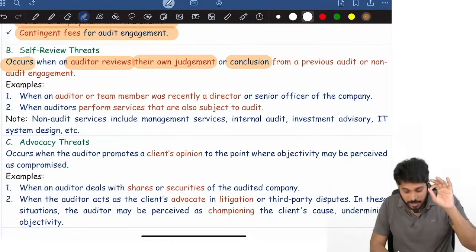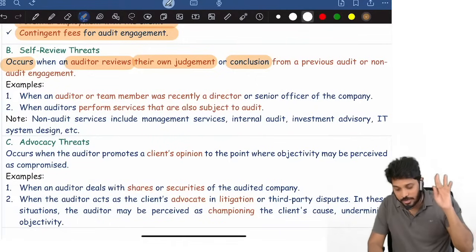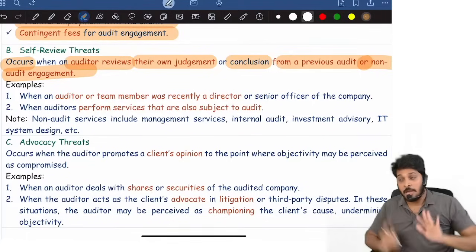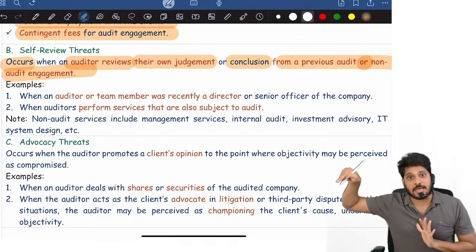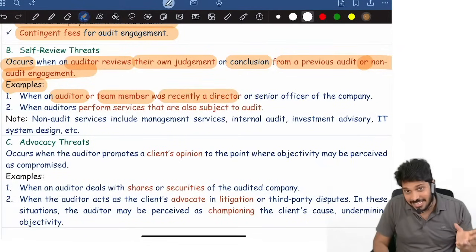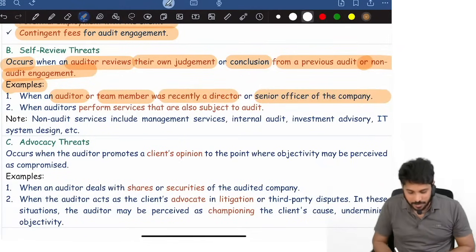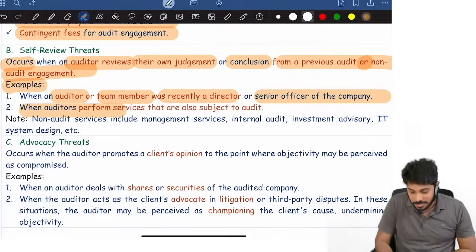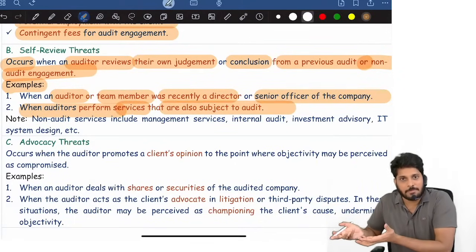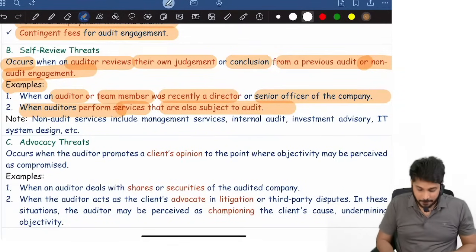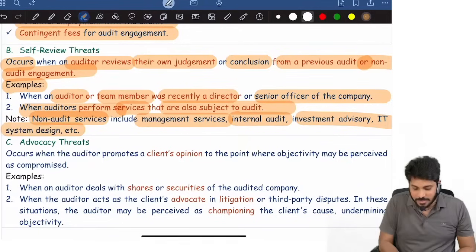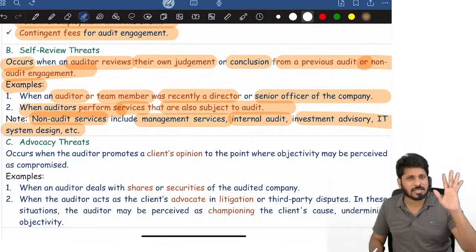So it occurs when an auditor reviews their own judgment or conclusion from previous audit work or previous non-audit work. Previous audit means, for example, internal audit. Examples: when the auditor or a team member was recently a director or a senior officer of the company, or when the auditor performs some services that are subject to audit. I was only preparing books of accounts in the past, now I am auditing that.